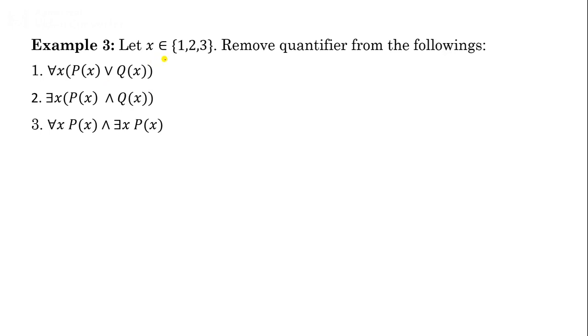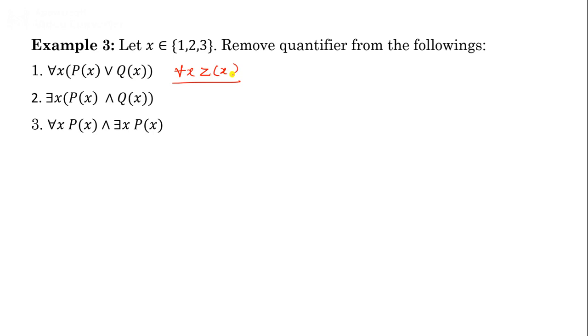Now look at this example. Here x belongs to {1, 2, 3}. This is the universe of discourse for x, and we have to remove quantifiers from these. Start with the first one: for all x, P(x) or Q(x). Assume this as a single predicate, say Z(x), where Z(x) is equal to P(x) or Q(x). So in place of P(x) or Q(x), I have simply written Z(x). So this is for all x, Z(x).